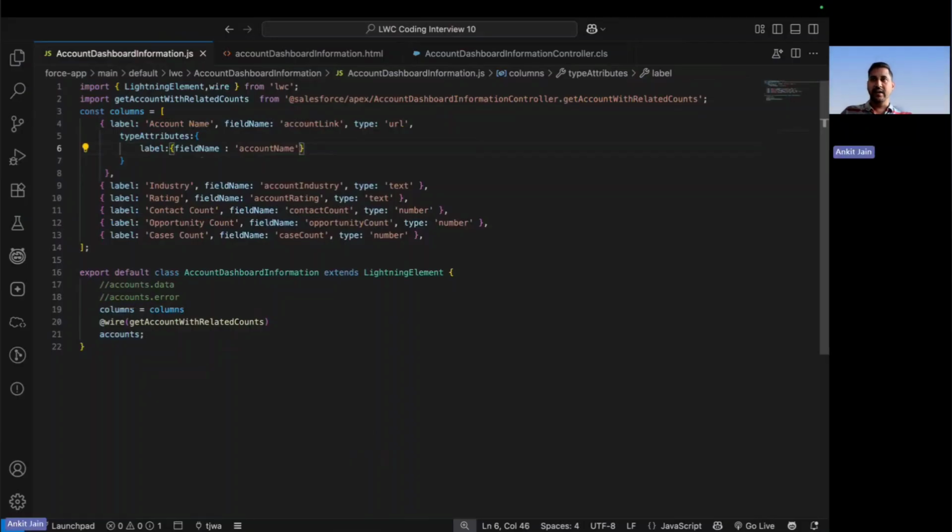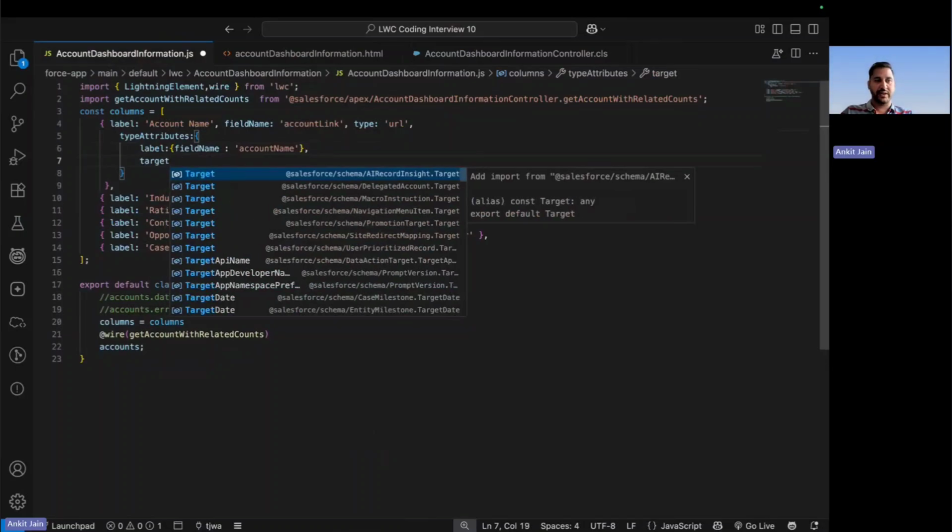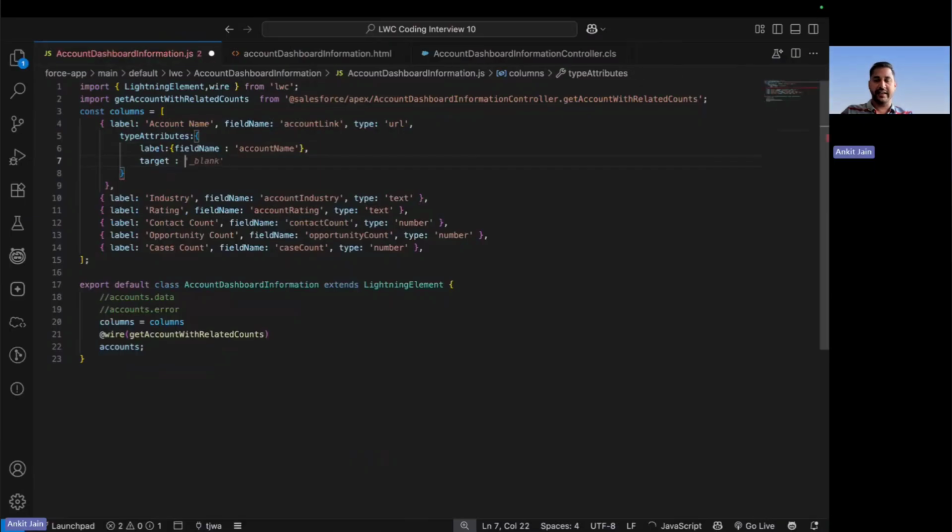What is the next thing? On clicking, whether it should open up in the same record or in a different tab, that's what you have to decide. So there can be two options here. Here I'm saying that the target should be blank so that it opens up in a new tab. This is how I am adding the different type attributes as well.